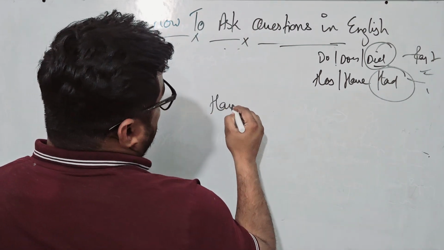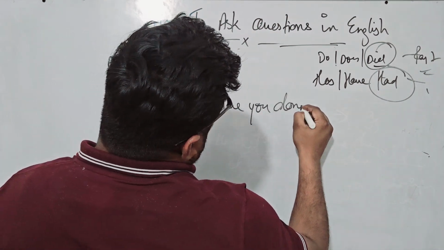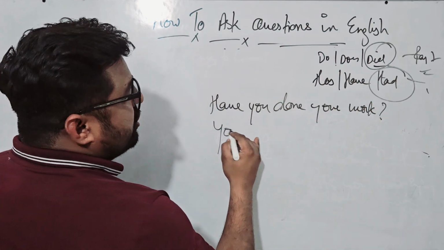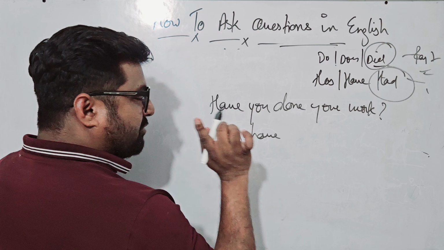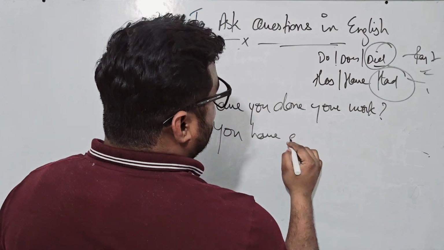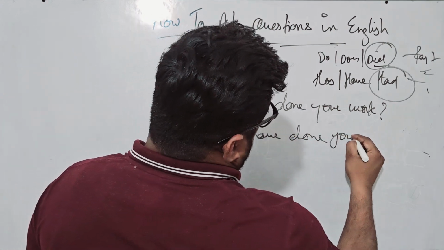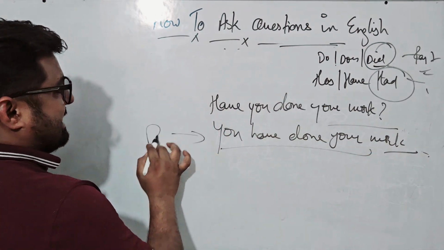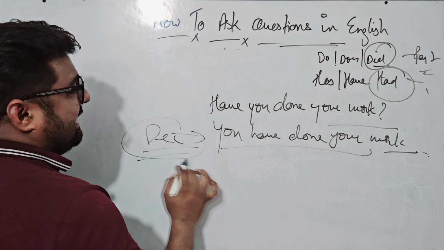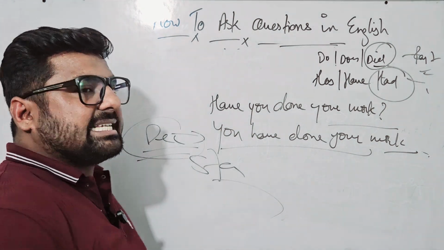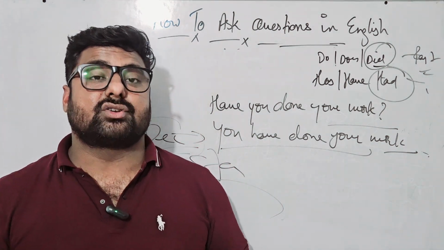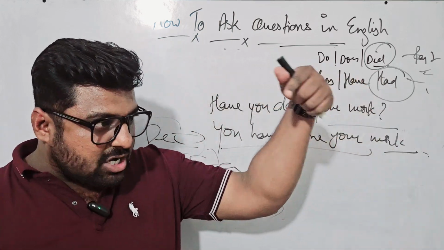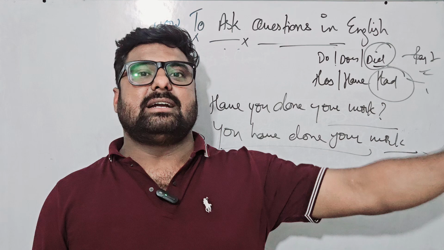So what is the right case? Have you done your work? Question mark. You have done your work. See, I'm writing one sentence for you. You have done your work. Now what is this? If you pay attention, this is a declarative sentence. It is a statement. And a statement can never ever be a question. Statement means you are directing, you are telling somebody, you are talking about a fact, a statement or a thing.